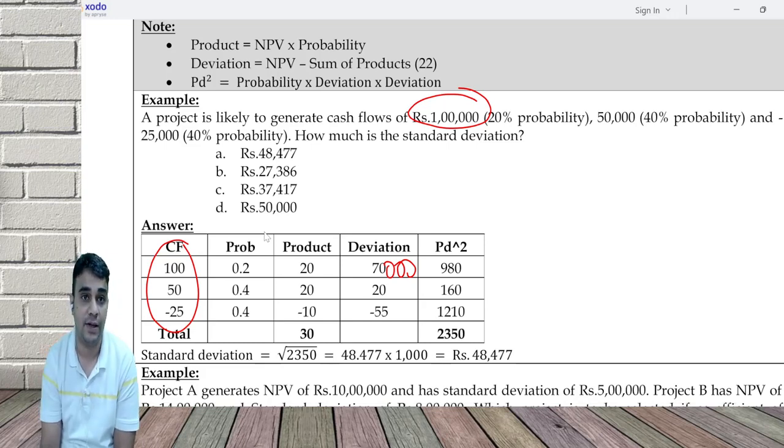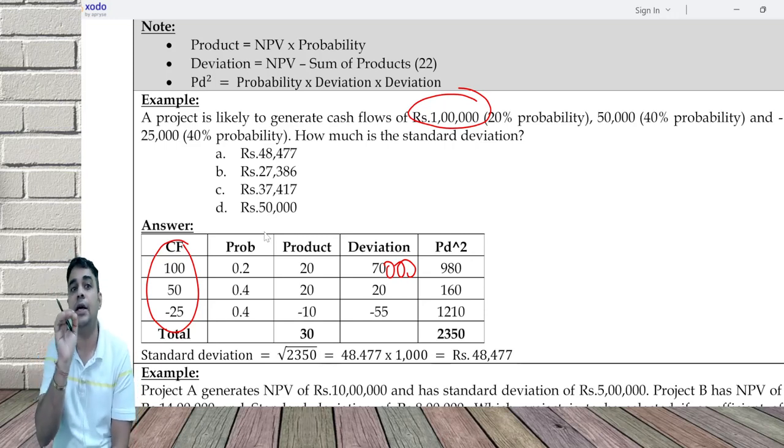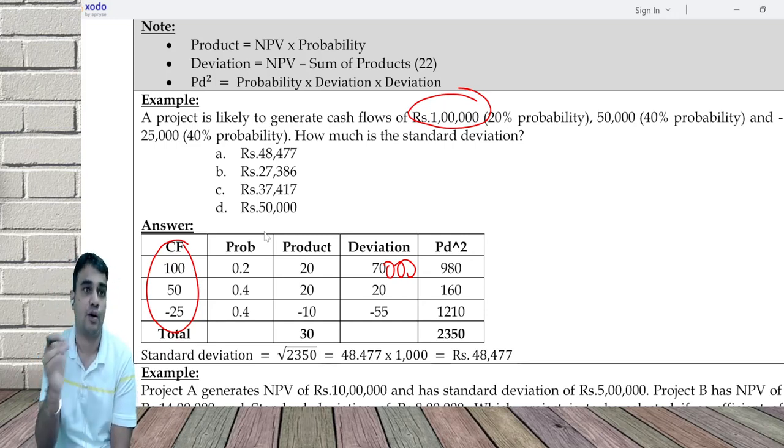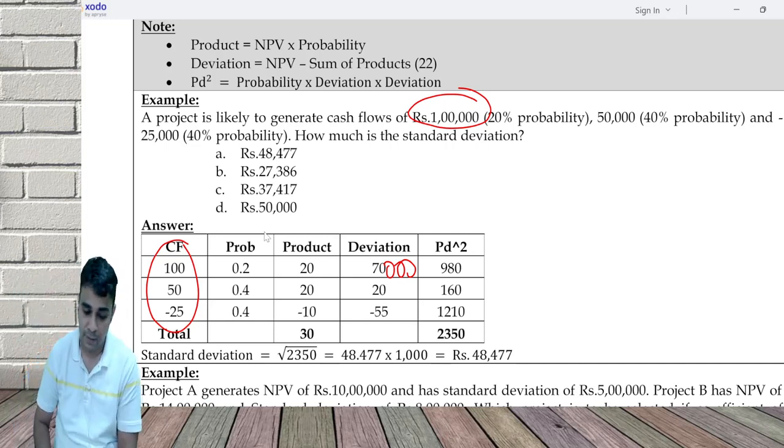Imagine that number; you will get stuck at that stage. So we prefer to do the problem in thousands, lakhs or crores, because 70,000 into 70,000 into 0.2, you can write it, but somewhere when you put a total, you'll end up making a mistake. Clear? Any doubts till this?